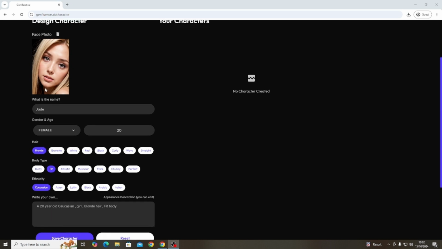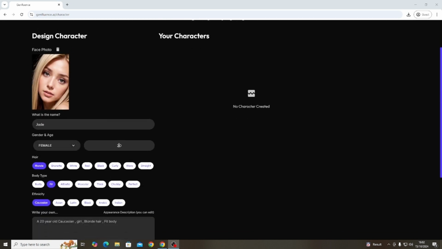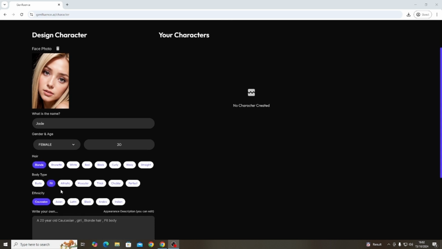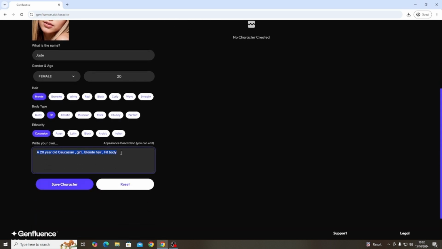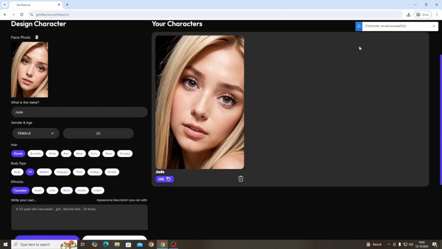So I've just quickly filled out mine there. I've put the face in. The character name's going to be Jade. She's obviously a female. She's 20 years old. She's blonde and she's got a fit body type and she's Caucasian. As you can see here, there is the preset of it. There's the description. So you just want to save your character. Nice and simple. If you can't do this, then I've got no hope for you. As that's saving, you'll see character saved and your character will be here, which is Jade.